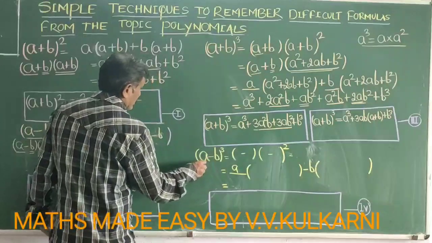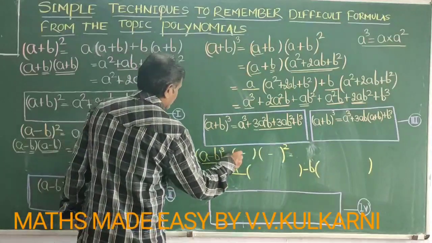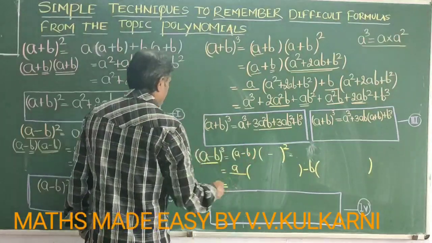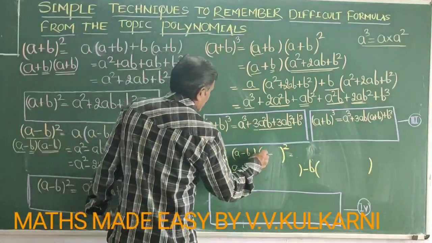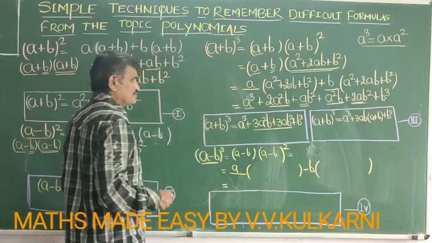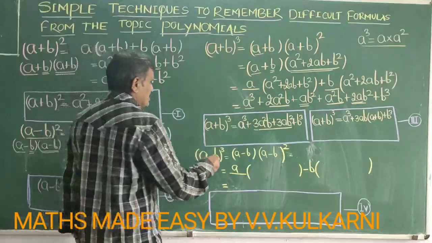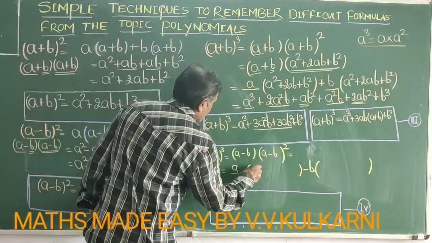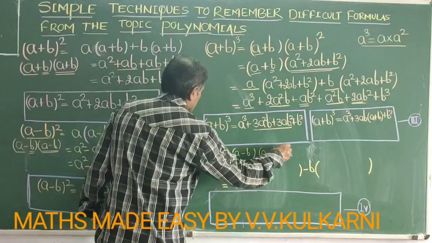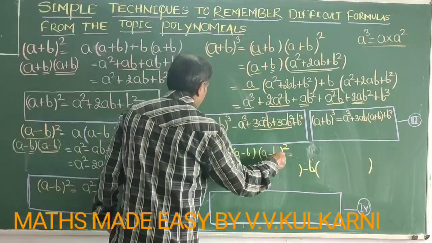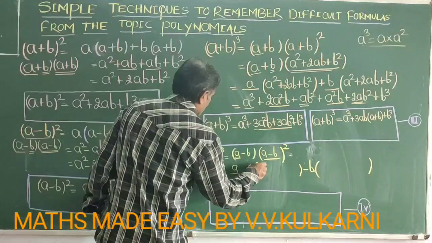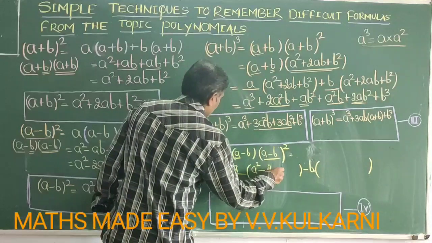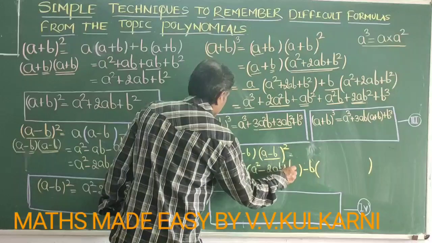Now see, the fourth formula I am taking up is a minus b whole cube. I can write it as a minus b into a minus b whole square. This can be written as a into a minus b whole square, that is, first term of the first bracket multiplied by second bracket, a into bracket a squared minus 2ab plus b square.